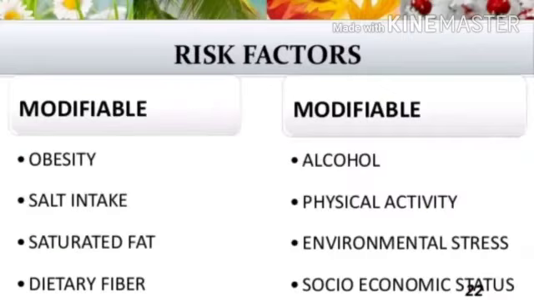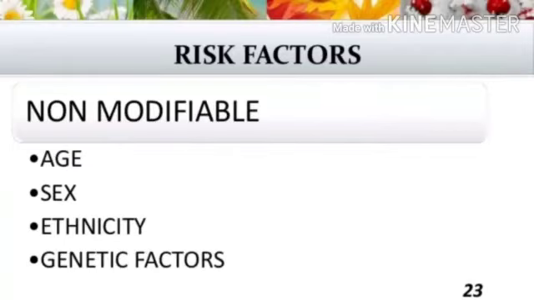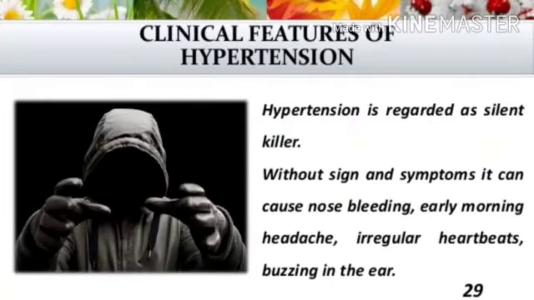Risk factors of hypertension: modifiable and non-modifiable. Modifiable ones are obesity, salt intake, saturated fat, dietary fiber, alcohol consumption, physical activity, environmental stress, and socio-economic state. Non-modifiable risk factors are age, sex, ethnicity, and genetics. Clinical features of hypertension: hypertension is regarded as a silent killer.